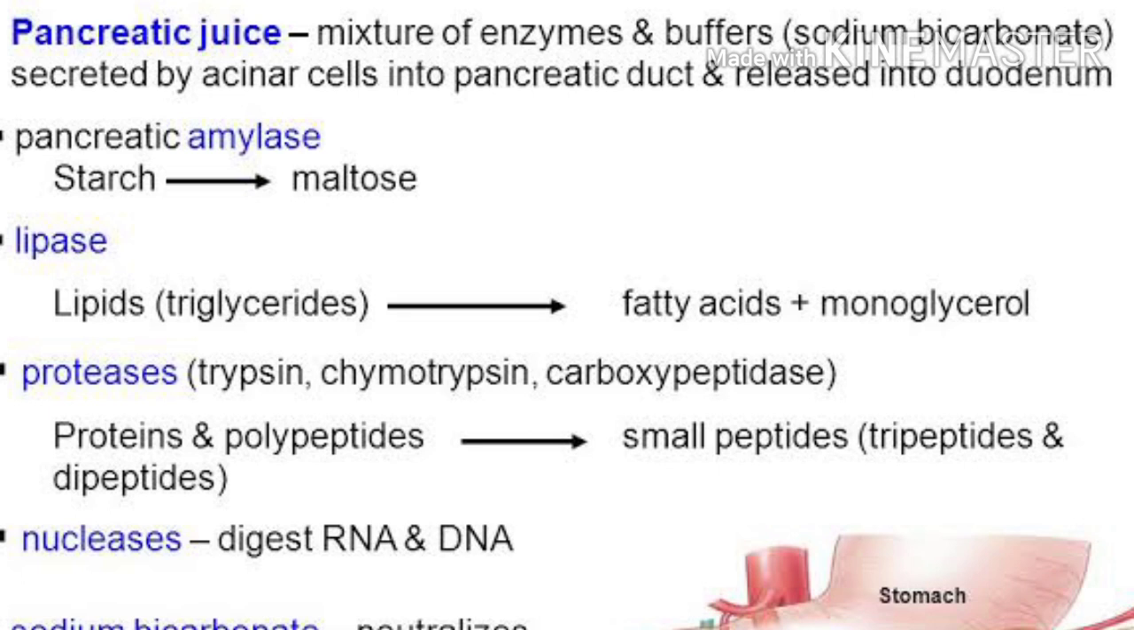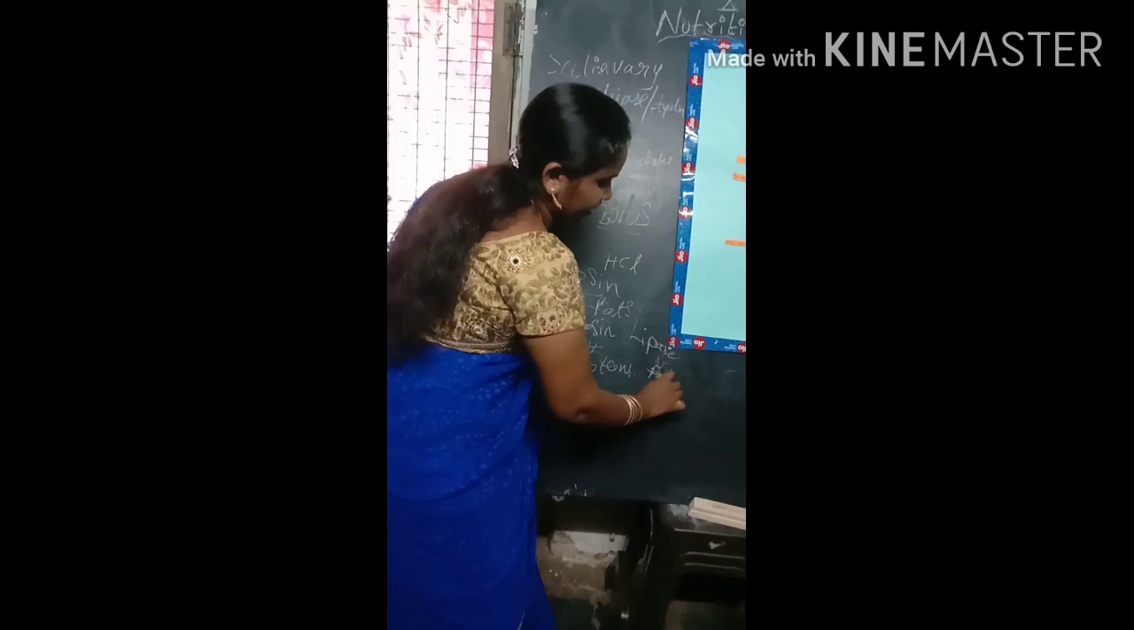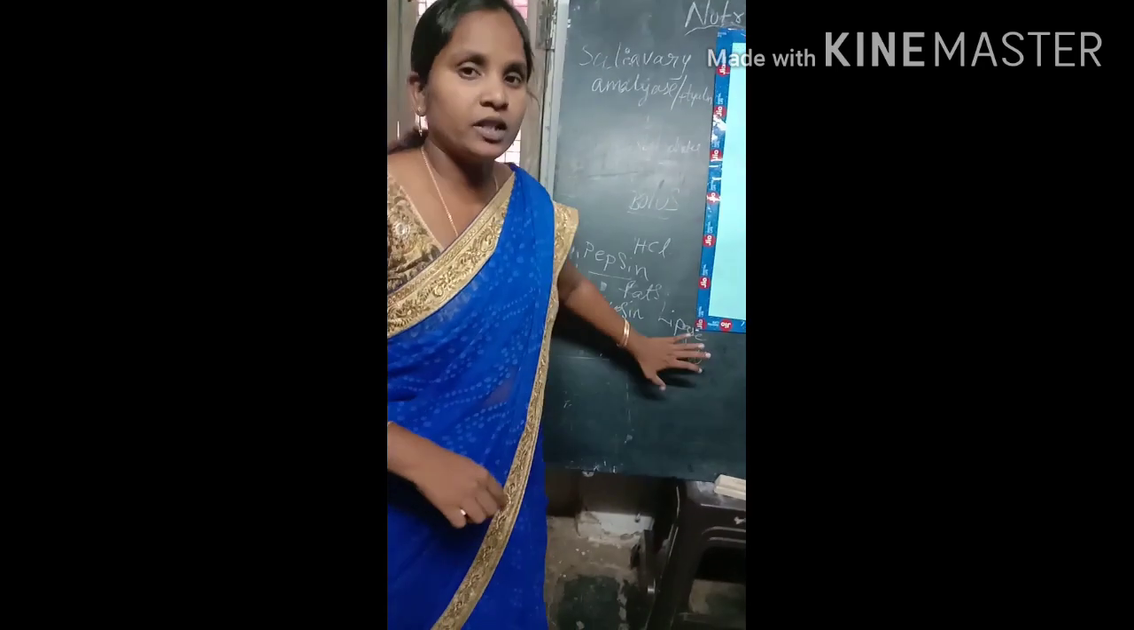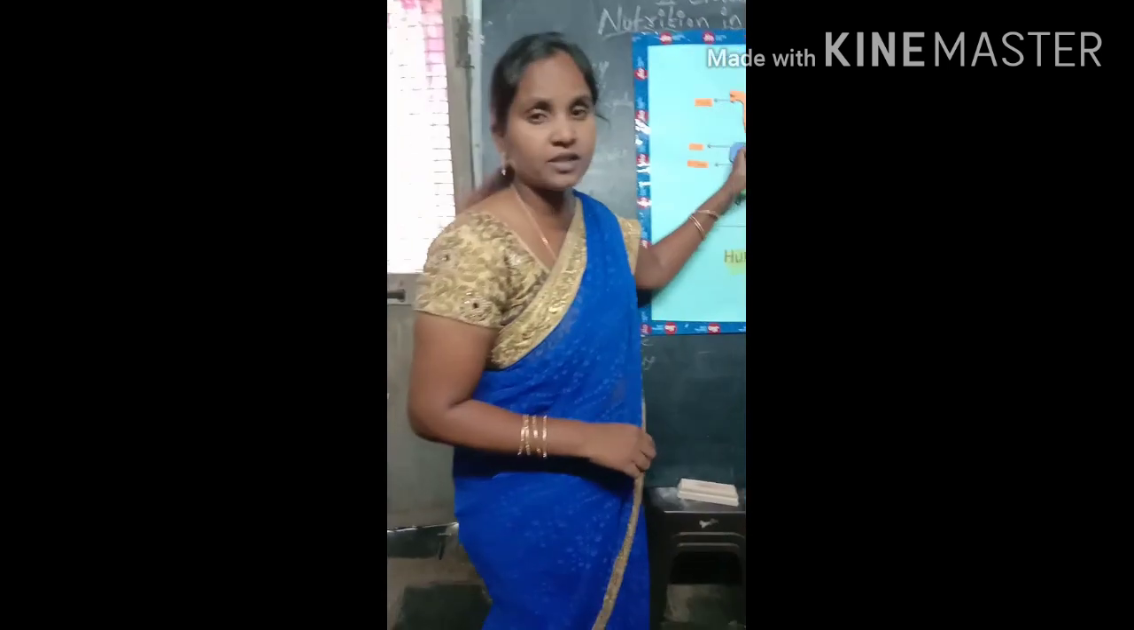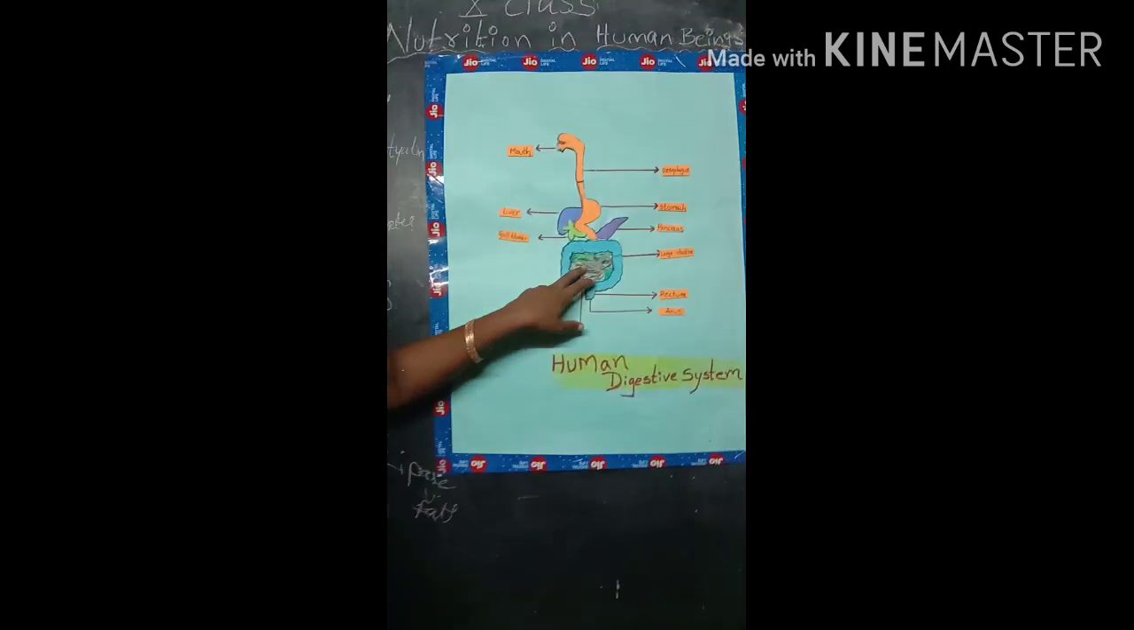Trypsin again acts upon the proteins for further digestion. That means in the stomach it is pepsin, in the duodenum it is trypsin. Next, lipase. Lipase helps in further digestion of the fats. These digested particles then enter into the small intestine.